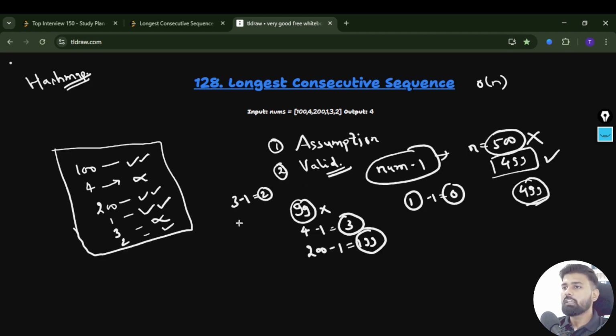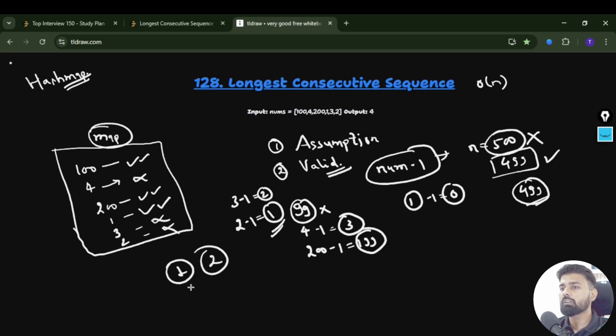After that, again you have 2. 2 minus 1 is 1. Do we have 1? Yes, we do have 1 in this map. In that case, 2 is not a valid starting point, because instead of starting from 2, we will start from 1. Likewise, at the end you just have 3 valid starting points: 100, then 200, and then 1.